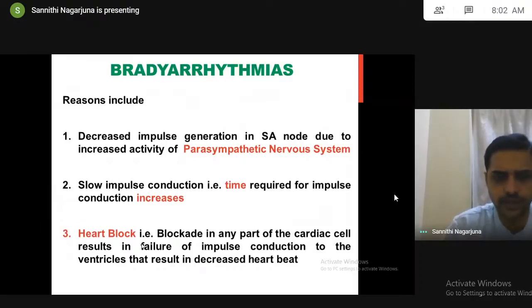So I mean to say it is a partial heart block. Don't think of it as a complete heart block, where if the AV node is blocked there is no conduction, no heartbeat, no functioning of the heart. It is not like that. Heart block means a partial blockade. Likewise, heart block has first degree, second degree, and third degree, depending upon the intensity.